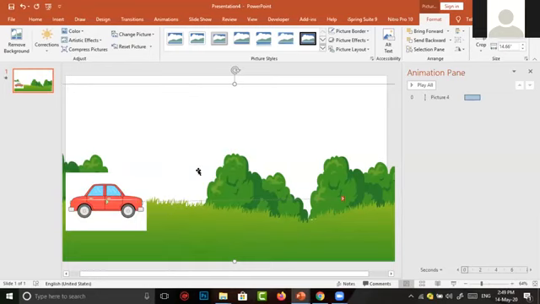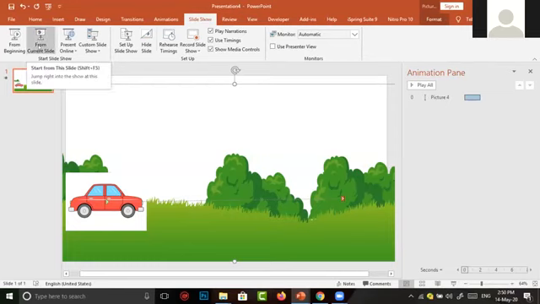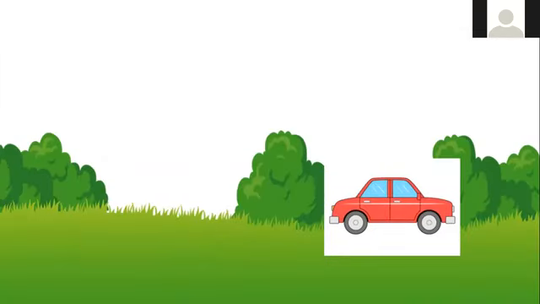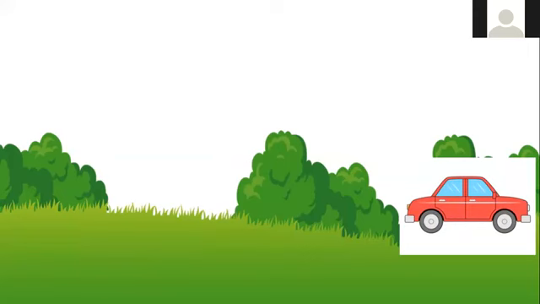Now the car has come to the front of our scene, but it doesn't look nice because it has some white background. How will it be seen when we see the scene in slideshow mode? It's simply worst.